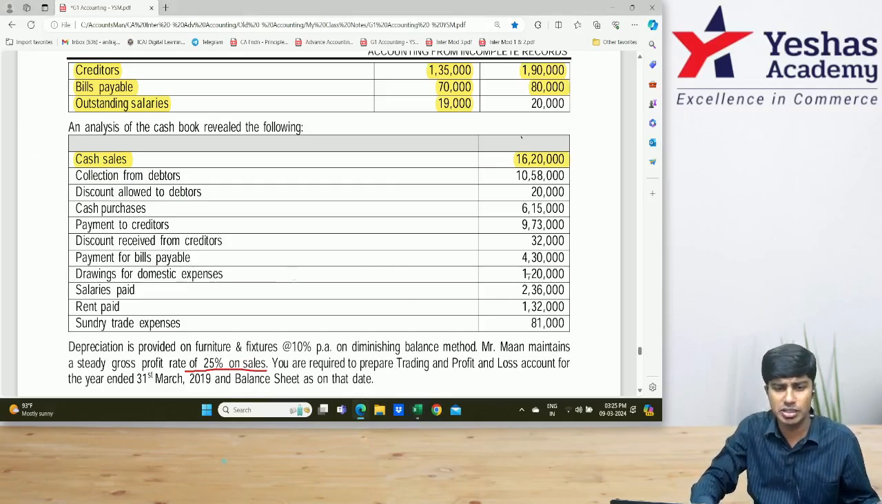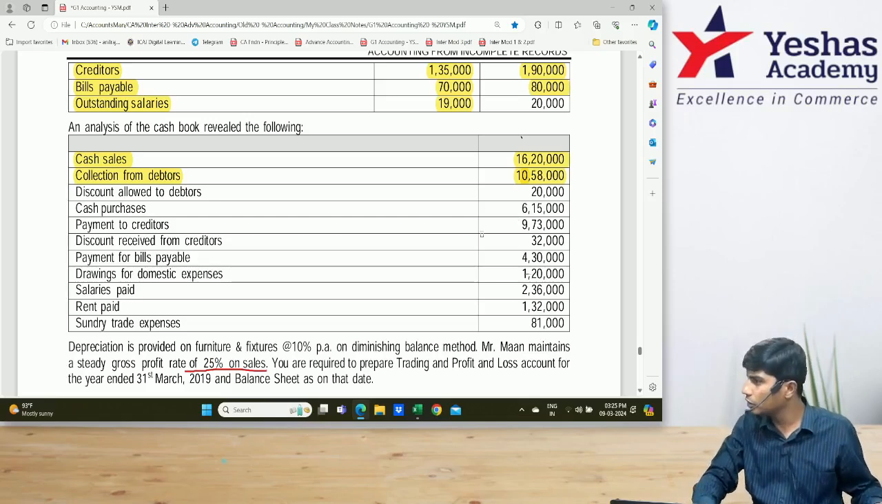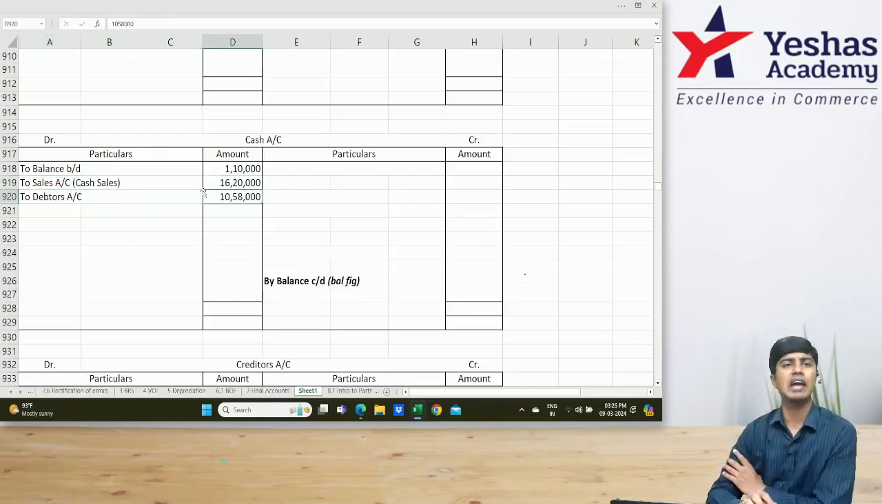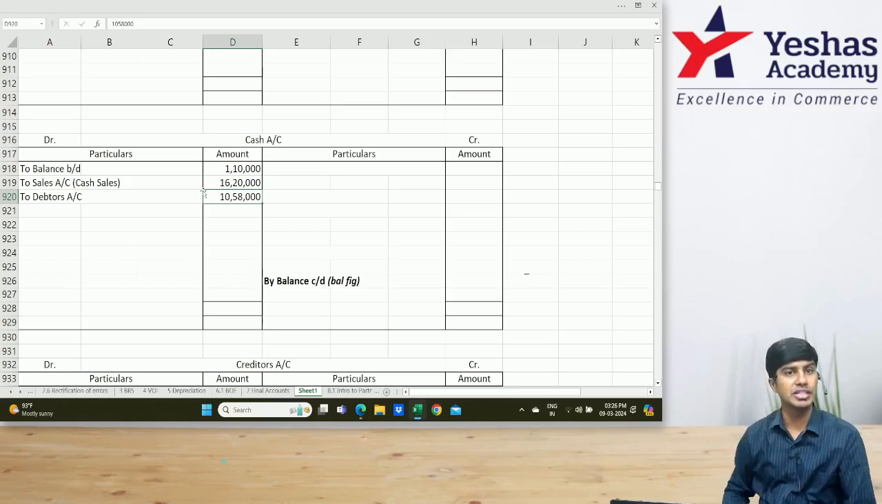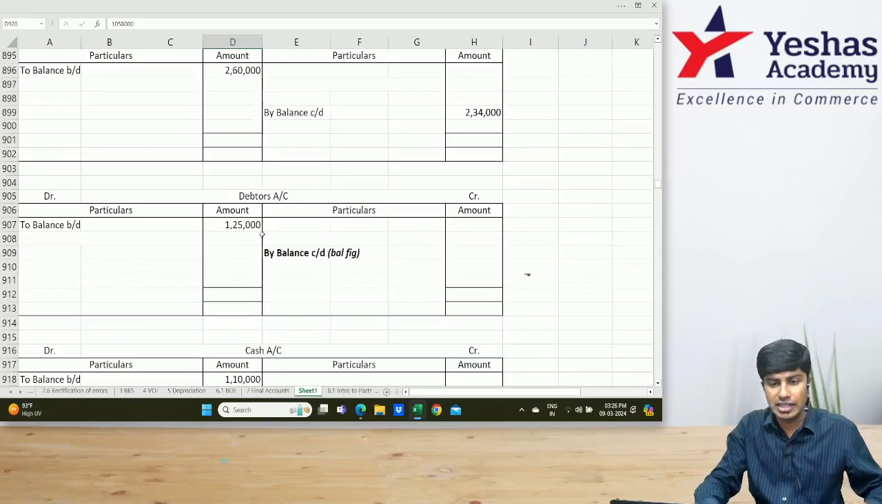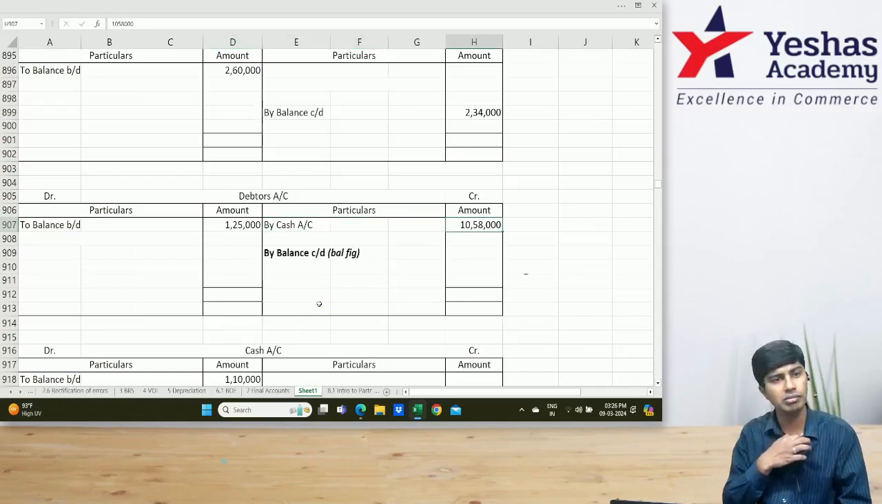What is after that? Collection from debtors. How much is the collection from debtors? Very good. What is the journal entry for collection from debtors? Cash account debit to debtors account. In the cash account, on the debit side, I'll write to debtors account, 10 lakh 58. This has to be written in our debtors account on the credit side as by cash, 10 lakh 58. Debit credit both over. Am I right? Can we now go to the next item?